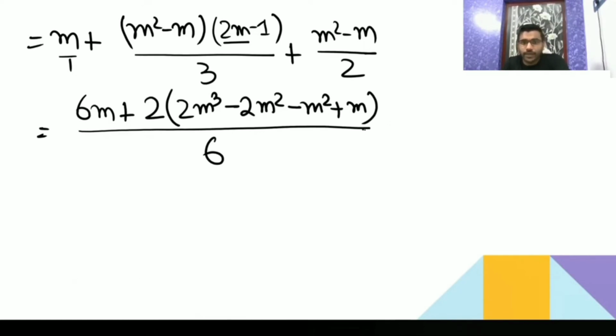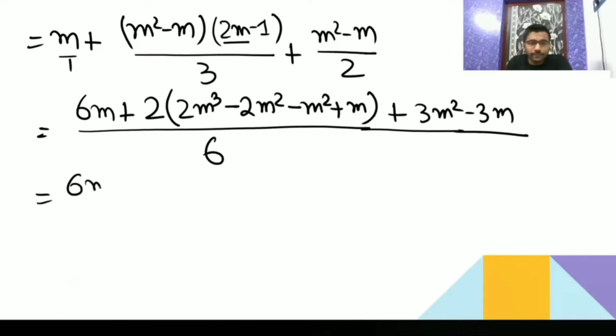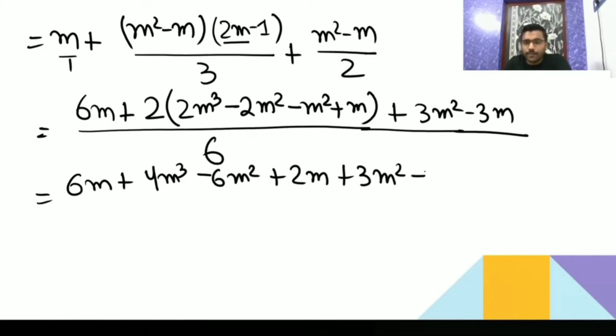And here you are going to get 3m square minus 3m. So you are going to get 6m plus 4m cube. Then here is 3 minus 3m square, then 3 into 2 is 6, minus 6m square plus 2m plus 3m square minus 3m, by 6.